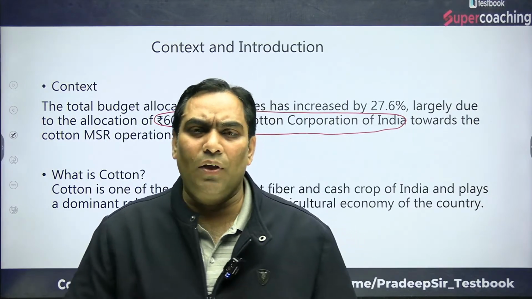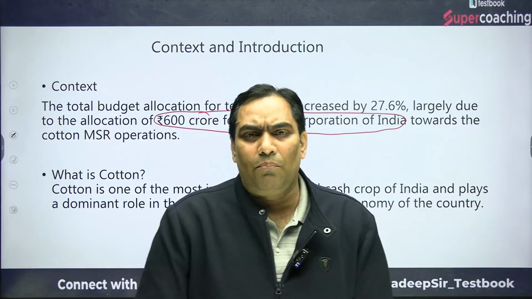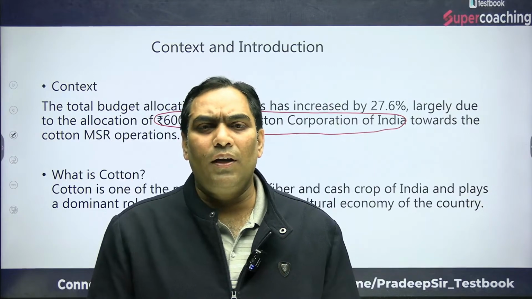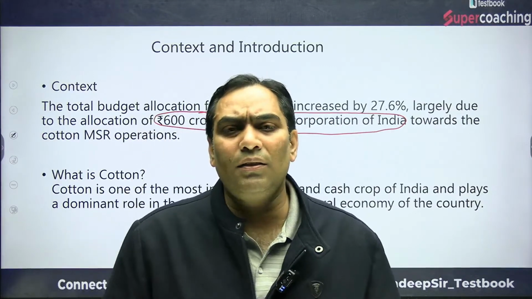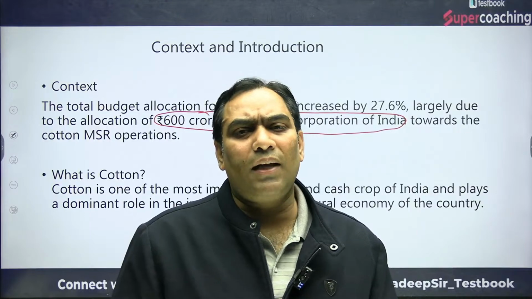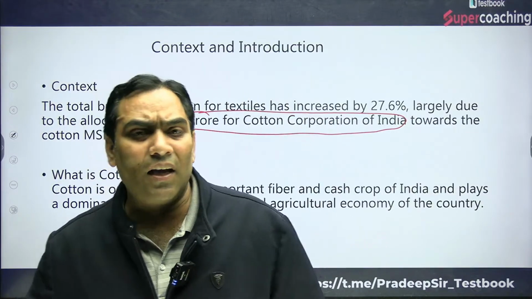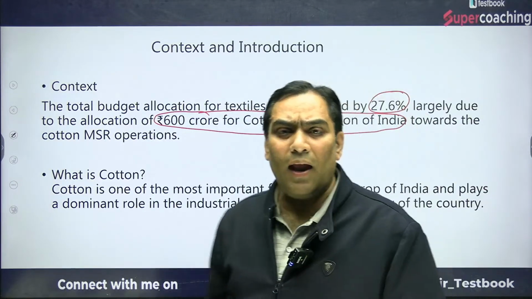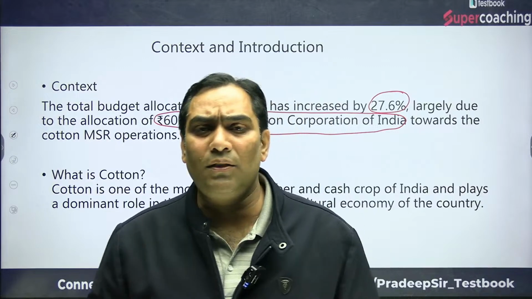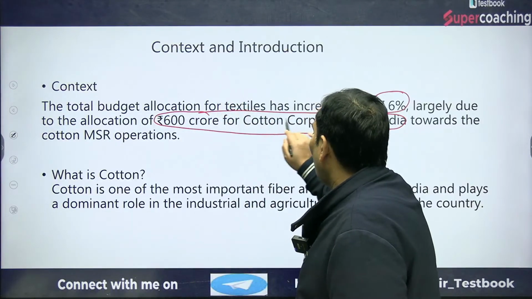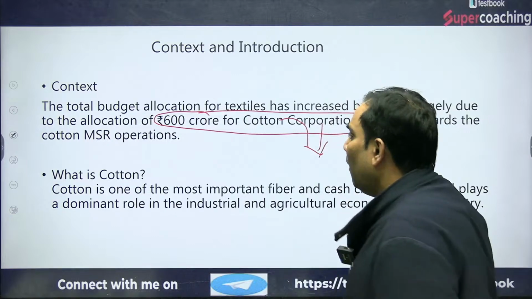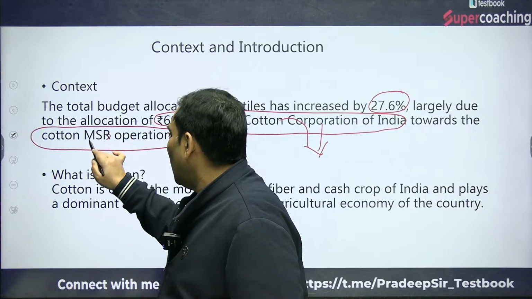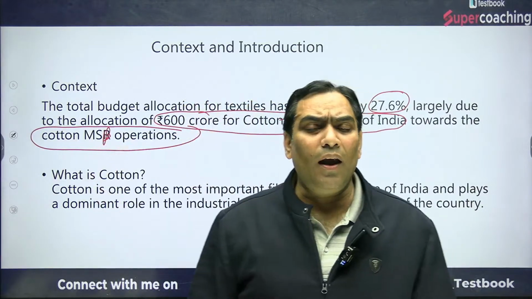We already discussed the context, but let me explain once again that in the budget speech, the finance minister of India increased the budget allocation for the textile industry in general by 27.6%, and they have allocated 600 crore rupees to CCI, Cotton Corporation of India, for the MSP operation. This is the cotton MSP operation.